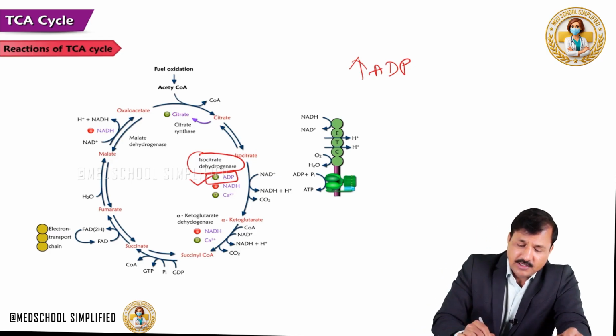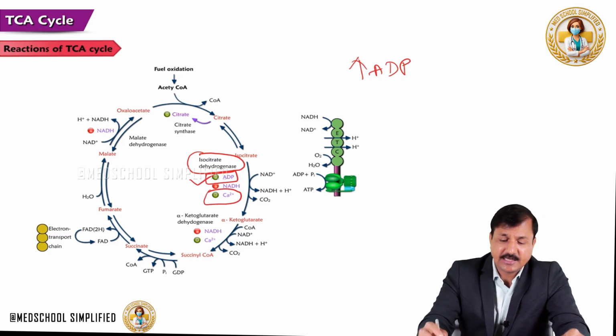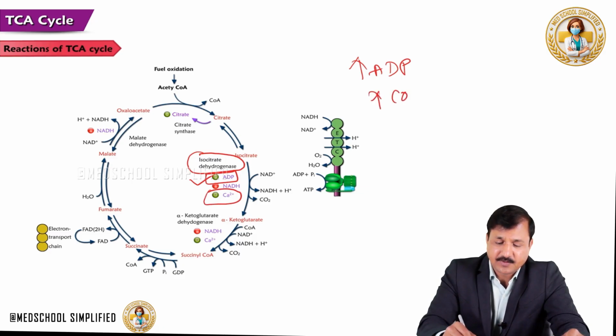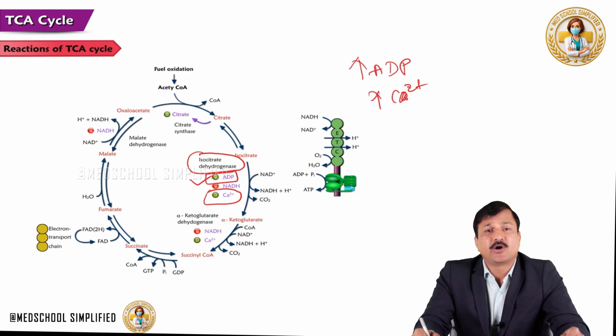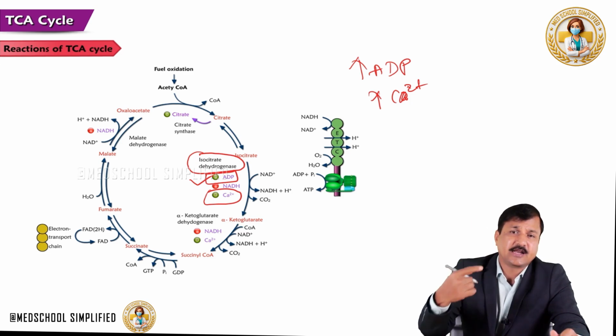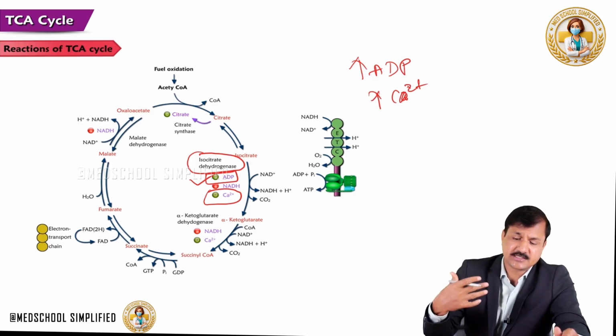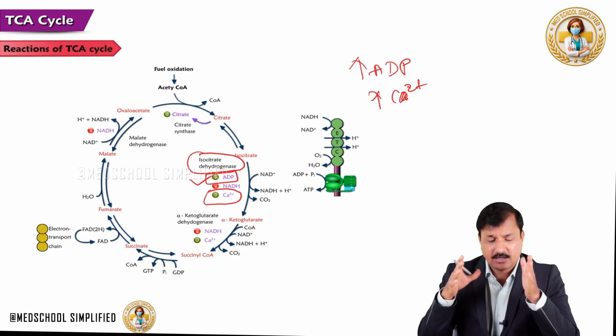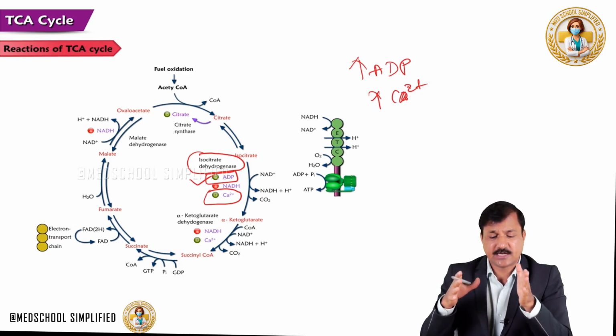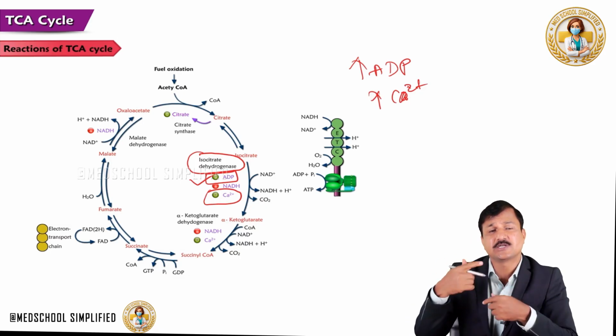And also when the person is exercising, when there are increased levels of calcium in the matrix of mitochondria, calcium will have a positive effect on isocitrate dehydrogenase and keep this cycle, the TCA cycle, active. That's why when a person is exercising, there will be stimulation of the isocitrate dehydrogenase enzyme, thereby the TCA cycle runs much faster.